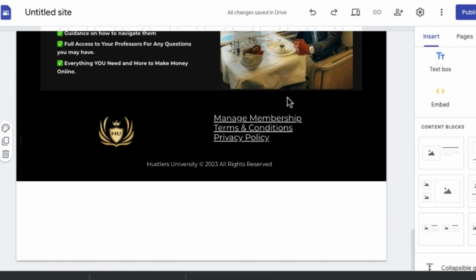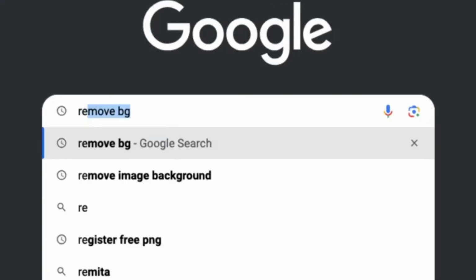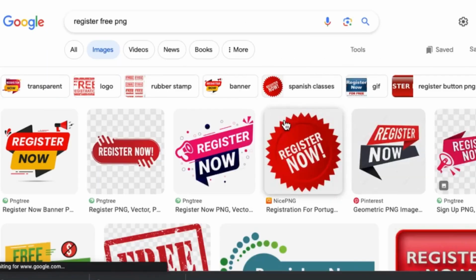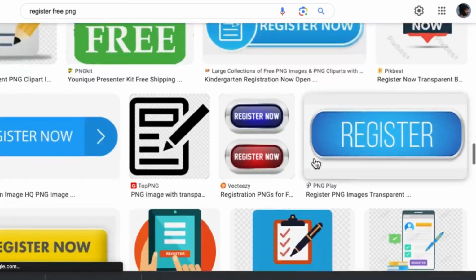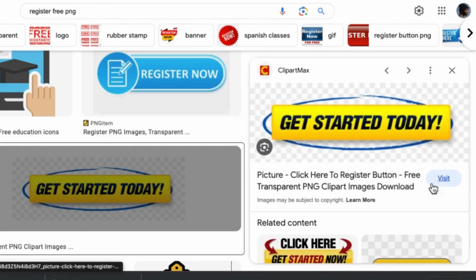So what I did is I came over to Google and searched for register free PNG. I clicked on that, came over to where it says images, and scrolled down. I'm going to look for the exact button that I actually use. You can see it says get started today. This is the button, right? So you're going to download this button. You can click on this, and it's going to take you to the website, and then you can download this button right here.